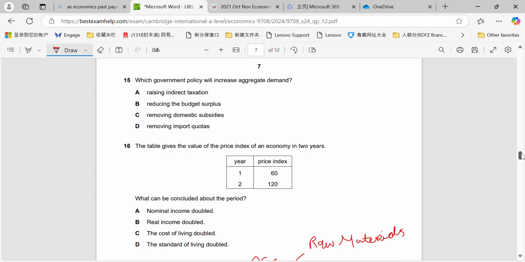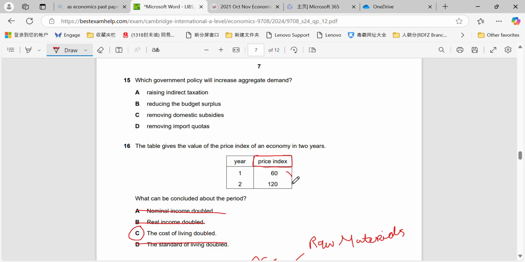Okay, question 16. The table gives the value of a price index of an economy in 2 years. What could be concluded? So nothing about nominal income or real income. We're only given the price index figure, right? We're not given wage changes, for example. Standard of living is not indicated through price index either. So the only one that's left, and that makes sense, is the cost of living doubled.